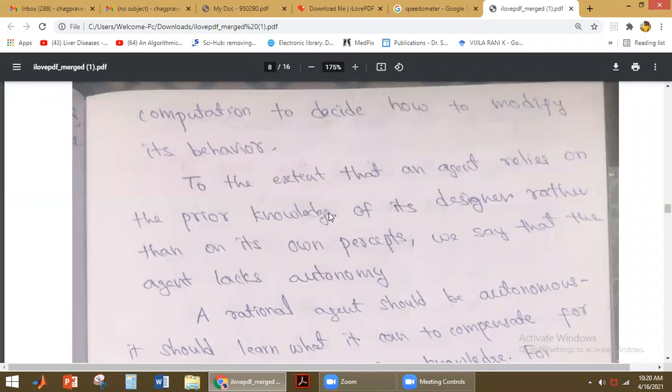So the agent will just depend on that prior knowledge rather than its own percept. It is receiving some information from the environment also, but rather than that, it depends on the prior knowledge of the designer only. Then we say that the agent lacks autonomy. Okay, it is not an autonomous system.